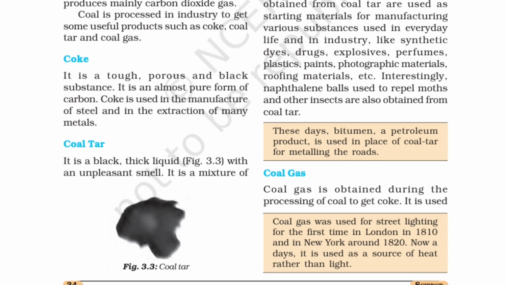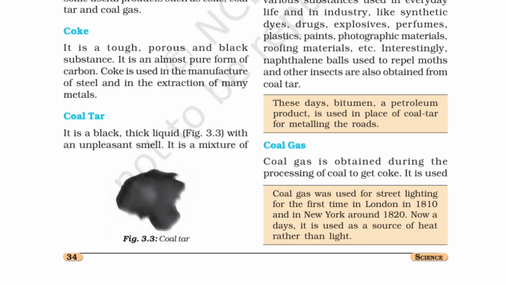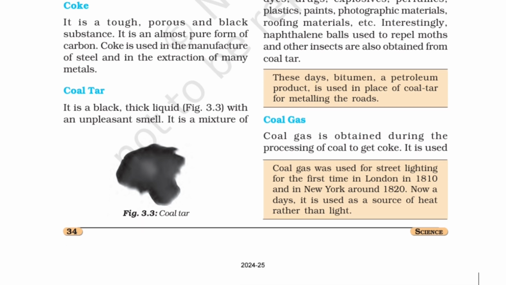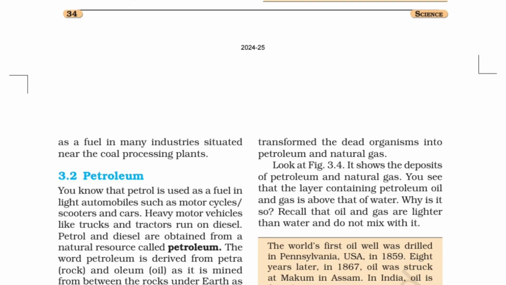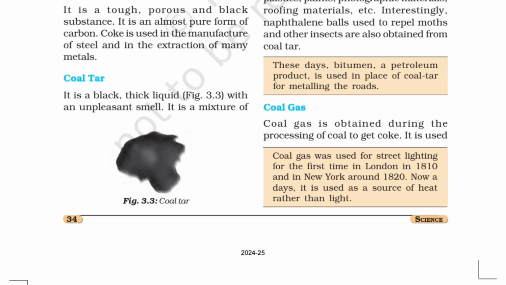Now the third product is coal gas. Coal gas is a gaseous form of coal. It is obtained during the processing of coal to get coke. So it is used as a fuel in many industries situated near the coal processing plants. Coal gas was earlier used for street lighting, for the first time in London in 1810 and in New York around 1820. Nowadays it is used as a source of heat rather than light.